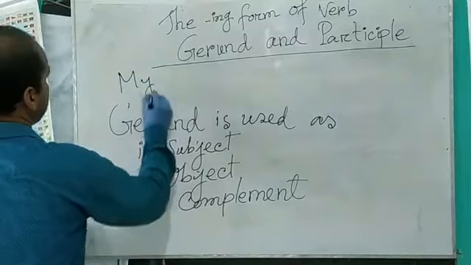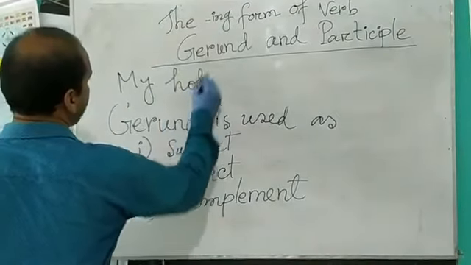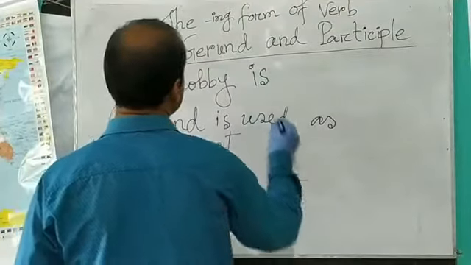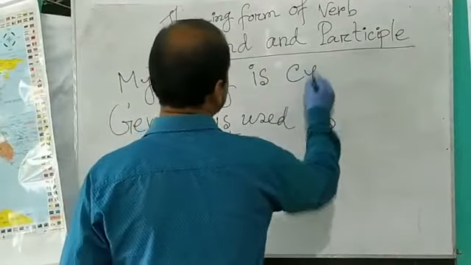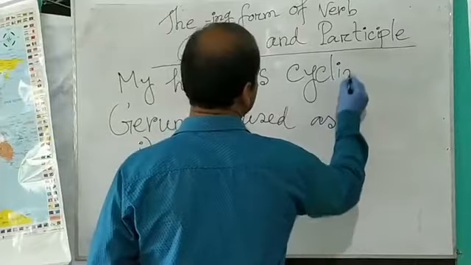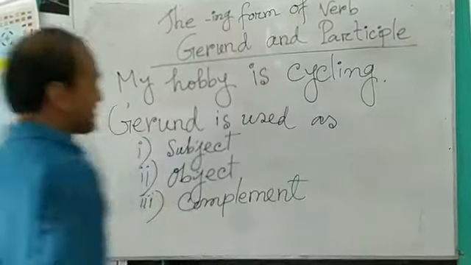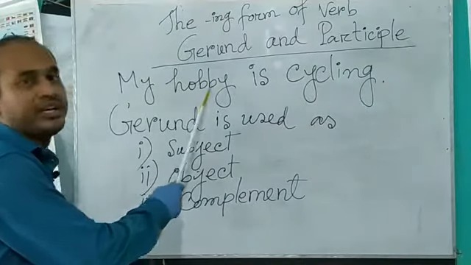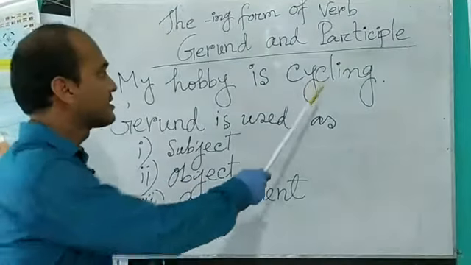My hobby is cycling. Okay, dear learners, here you see in the sentence, my hobby is cycling.